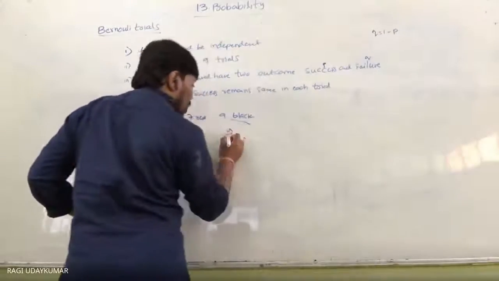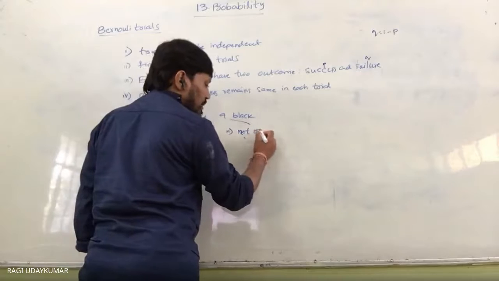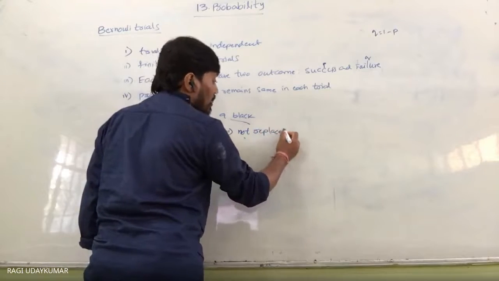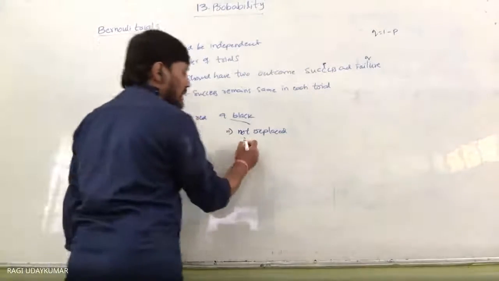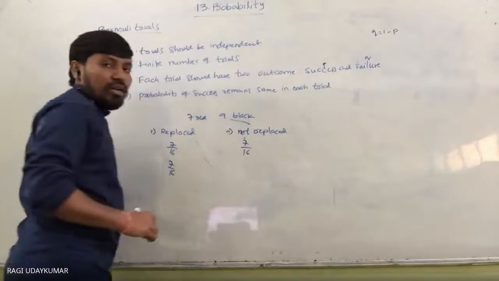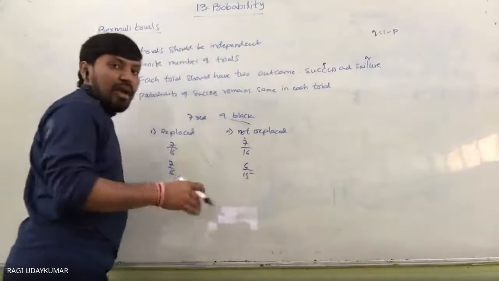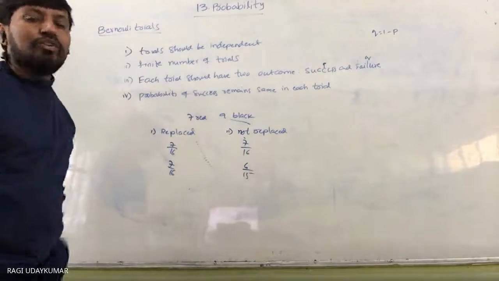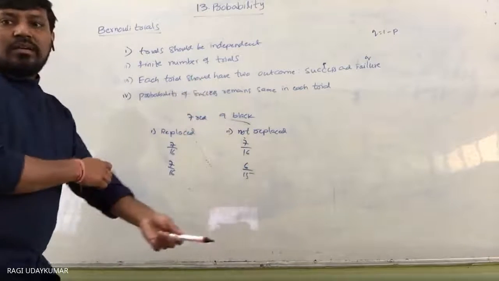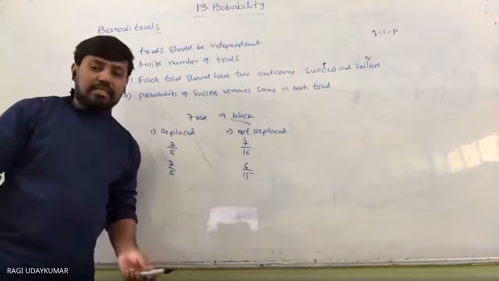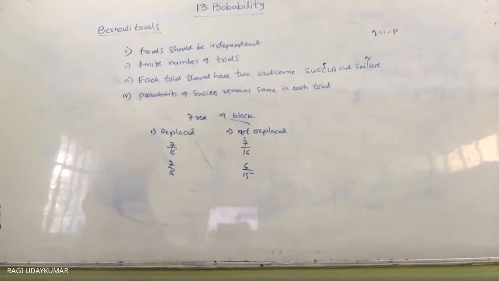And if the drawn balls are not replaced, then they are not Bernoulli trials. Why? Because the probability of drawing a red ball the first time is 7 by 16, the second time 6 by 15, then 5 by 14, and so on. So the probability of success, drawing a red ball, does not remain the same.